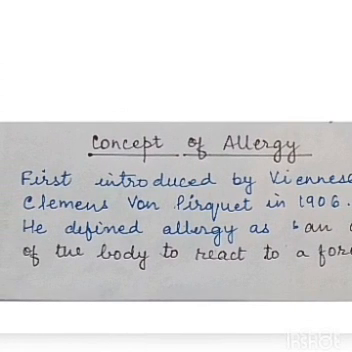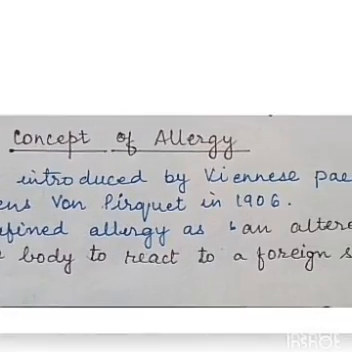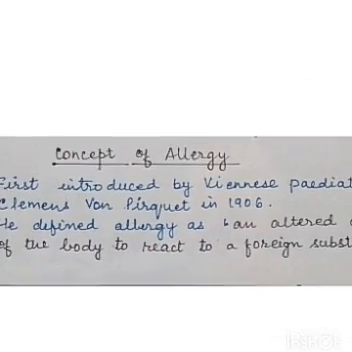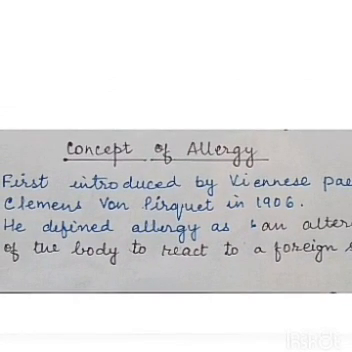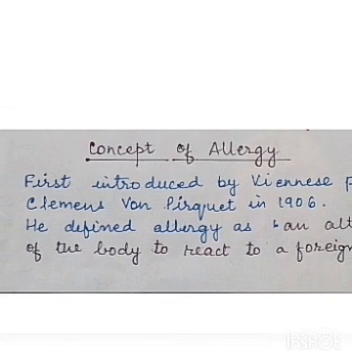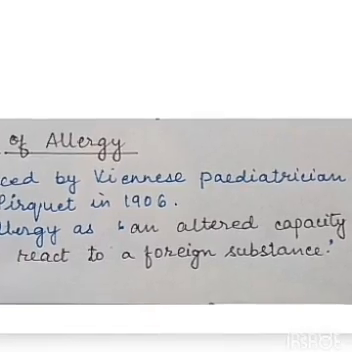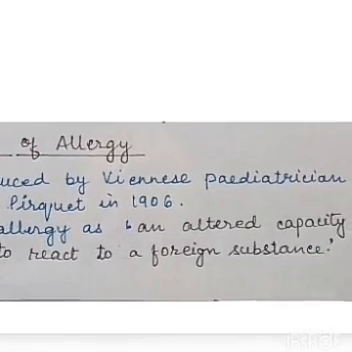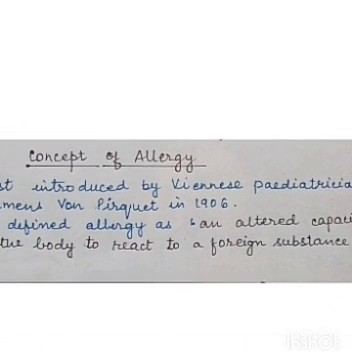Now, the concept of allergy. It was first introduced by the Viennese pediatrician. The name of that pediatrician is Clemens von Pirquet, in 1906. He defined allergy as an altered capacity of the body to react to foreign substances.